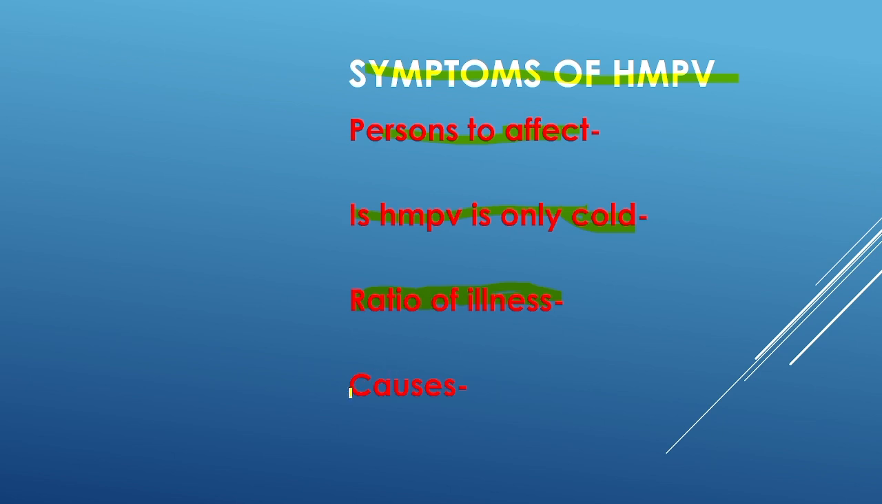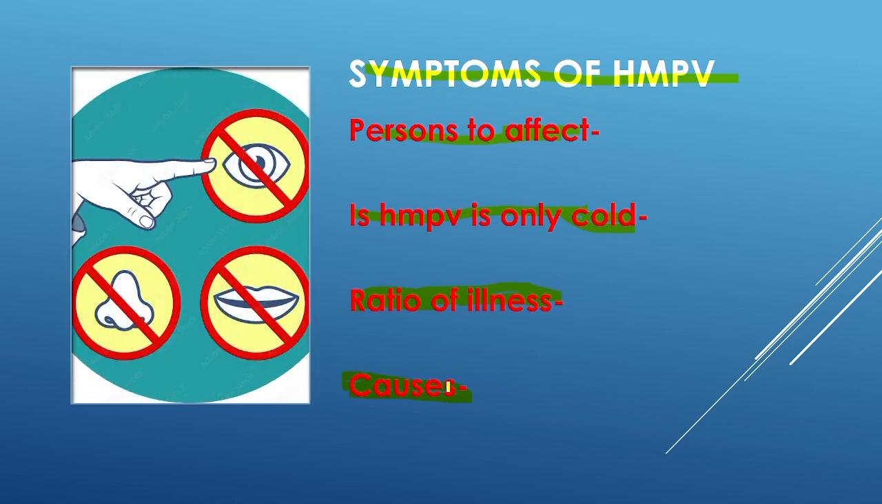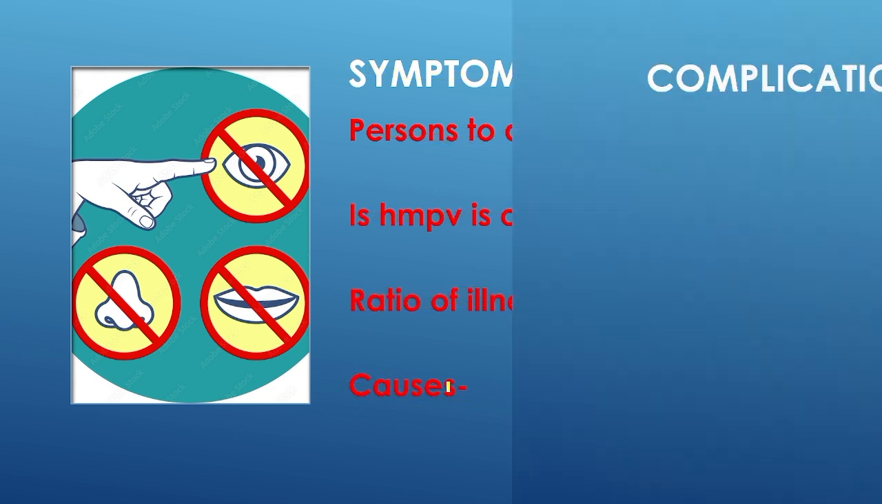Next, what are the causes of HMPV and how can this virus affect us? First, the virus can replicate more copies of itself. It is part of the same group of viruses that may also cause RSV, meaning respiratory syncytial virus. It also leads to measles and mumps. This is about the causes of HMPV.